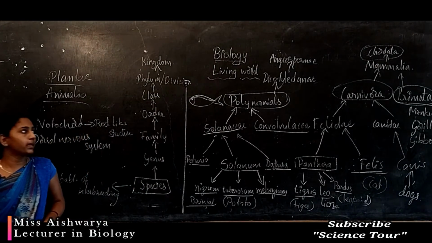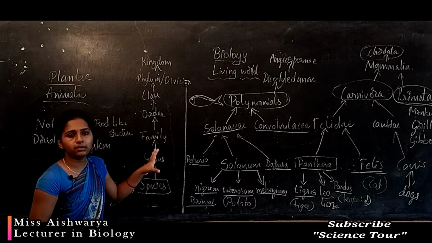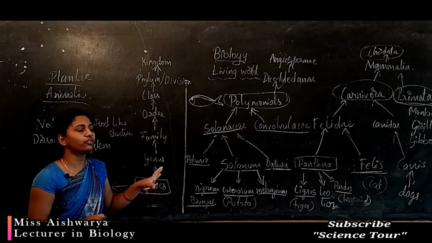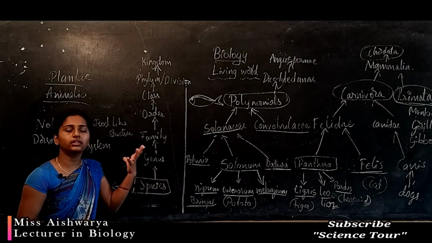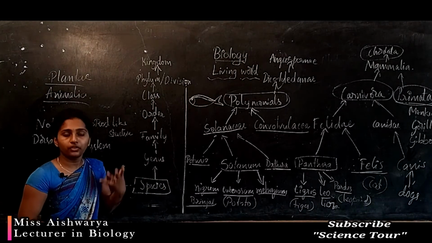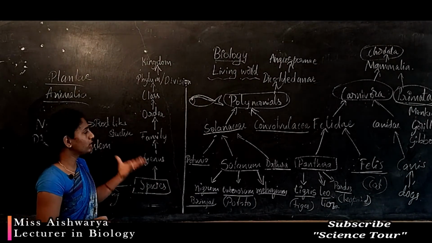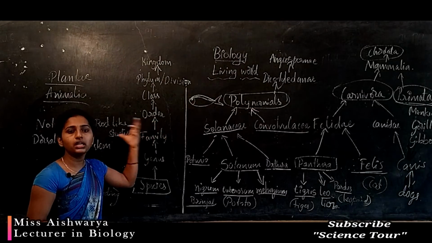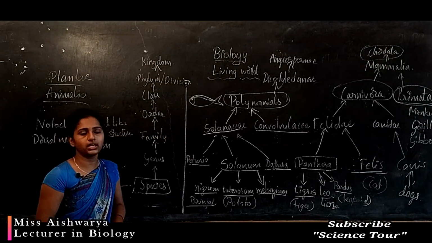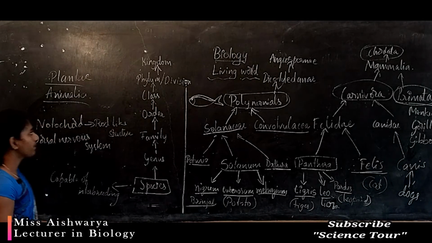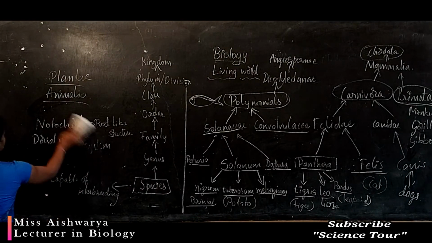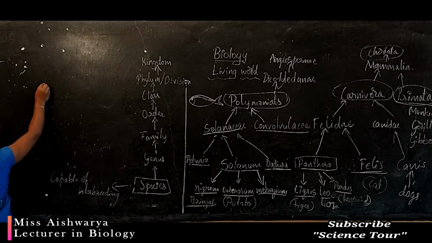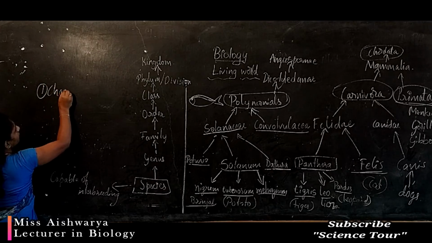So here, mainly the classification is very important to study the diversity of the living organisms, diversity of a place or a nation, or all over the world. If you want to study the diversity, you have to classify the plants. To study diversity, we have to know the classification. So taxonomic study has a very important basic process, that is first characterization. Taxonomic study needs first characterization.